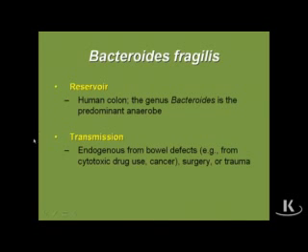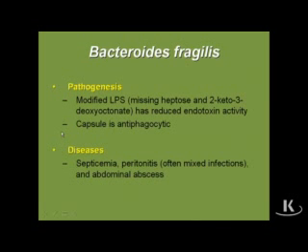Transmission is endogenous, and we typically think about this for trauma, for surgery, where something happens and organisms get released from the colon, they get into the abdomen, they get into the blood, so we can talk sepsis here. So transmission is typically endogenous, but there's a predisposing factor like some kind of surgery or trauma that predisposes you to infections with Bacteroides fragilis.